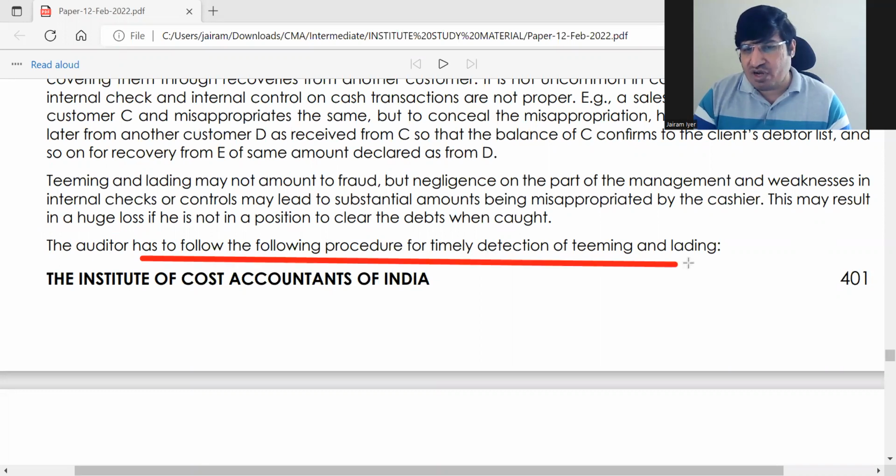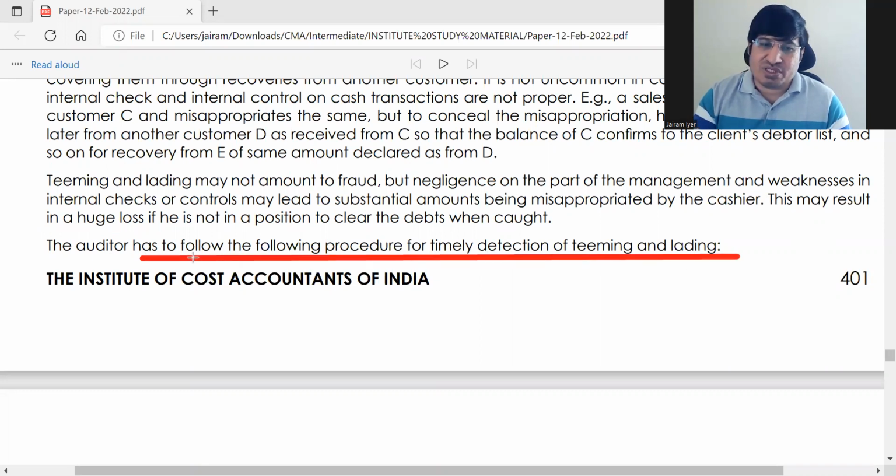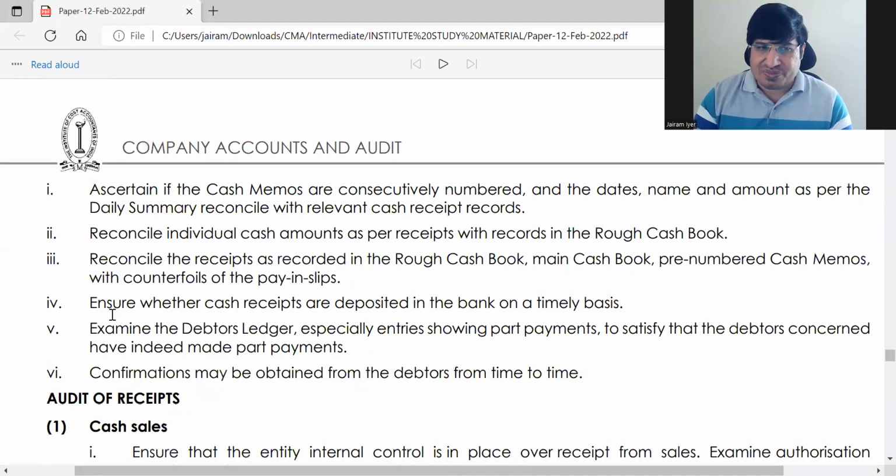So the auditor has to follow the following procedure for detecting teaming and lading. Next we are seeing how to detect it. What is the procedure an auditor should follow to detect the teaming and lading method of fraud? So first is